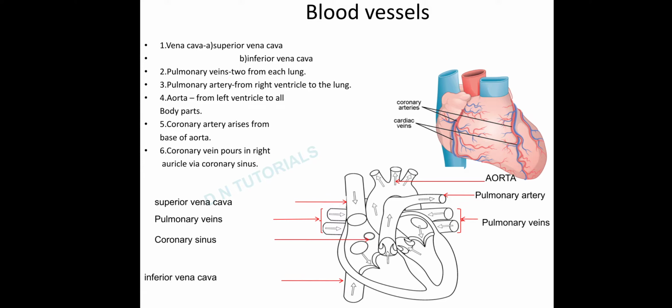Okay, so oxygenated blood comes from the aorta. From the aorta arises the coronary artery, which delivers oxygenated blood. Deoxygenated blood is returned back to the heart with the help of the cardiac or coronary vein into the right atrium with the help of coronary sinus.